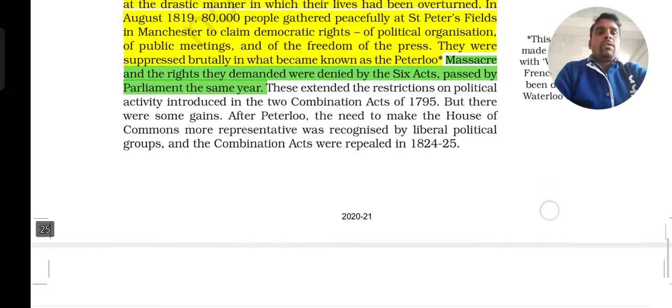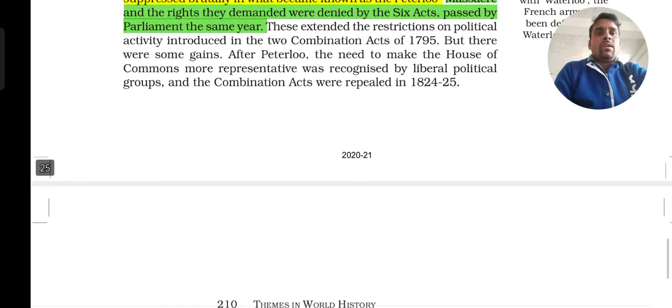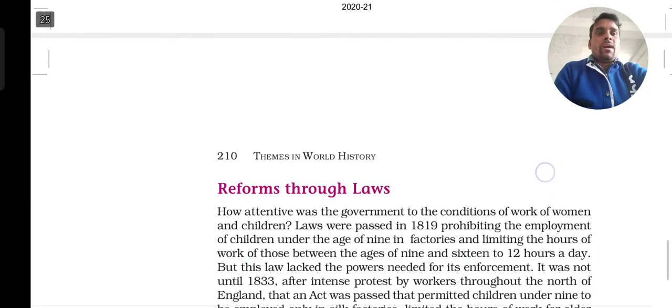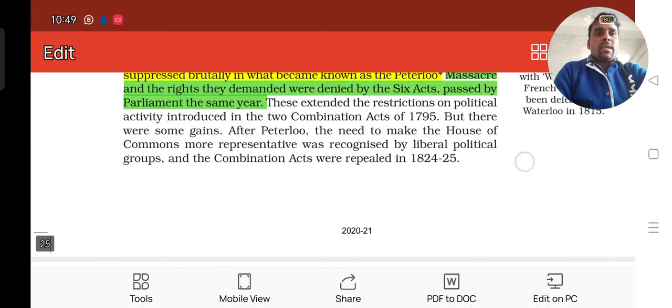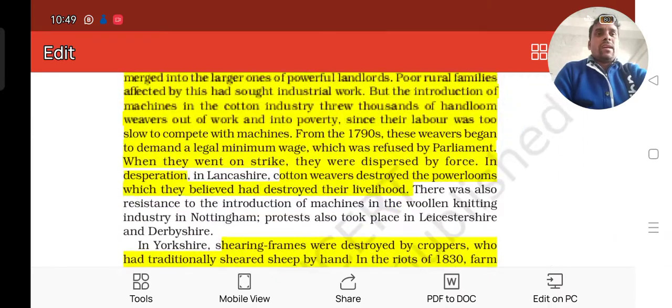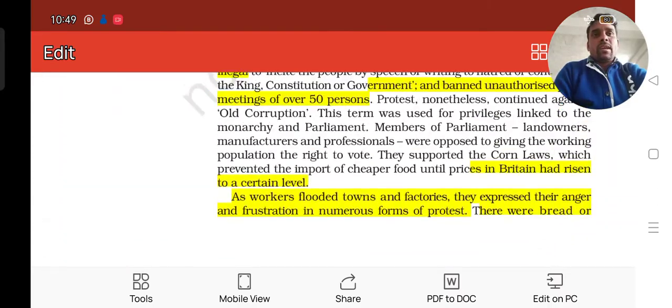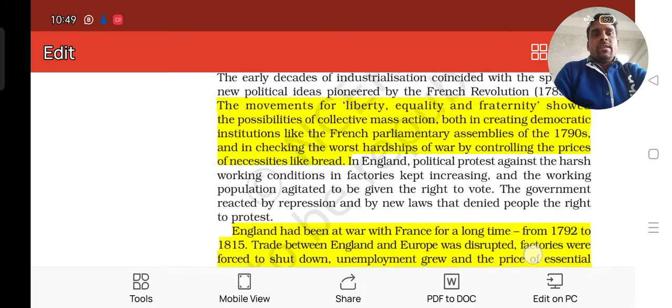So this is all we have studied about the protest movement that the people made in the country. Next we will be discussing tomorrow the reforms through the laws. So this is the protest movement, and some of the topics that I have told you in the classes.